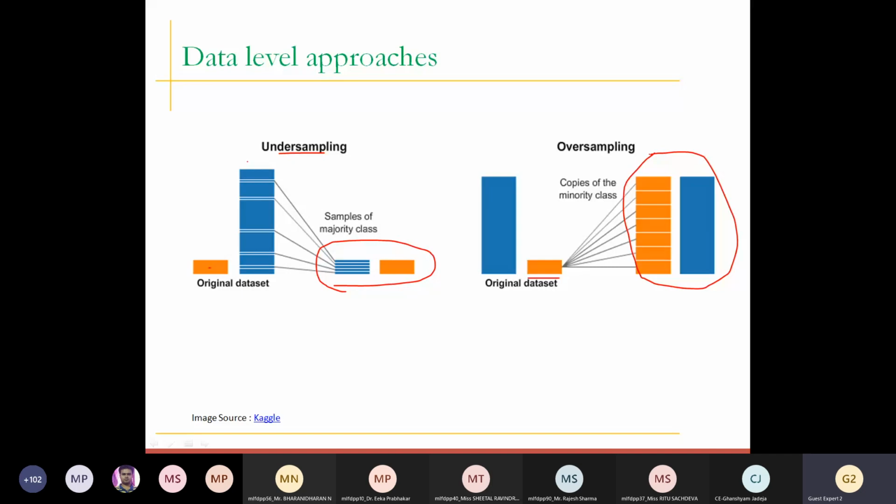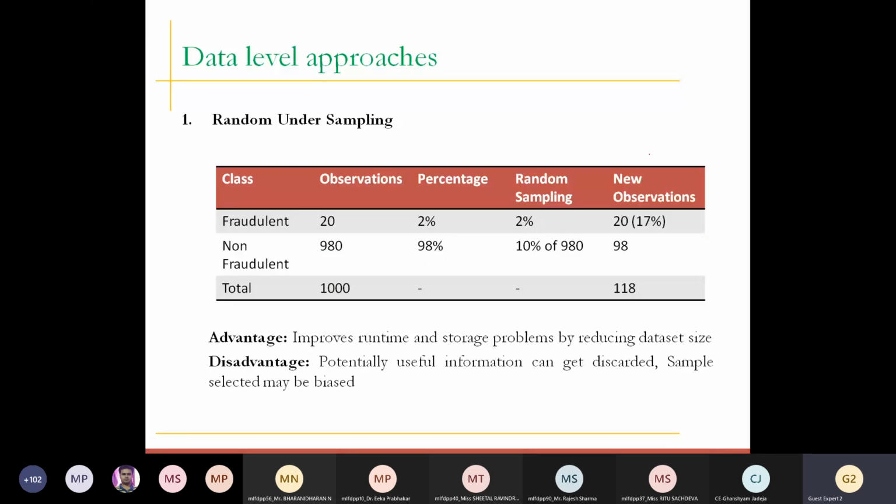So the first technique, which uses the undersampling or downsampling method, is random undersampling. Now the word which is very, very important is random undersampling. As I said, in downsampling or random sampling, we are going to reduce the number of records, we are going to eliminate records. So how are we going to eliminate them? On a random basis. And when you eliminate records on a random basis, it tries to balance the class distribution randomly. It randomly eliminates majority class examples.